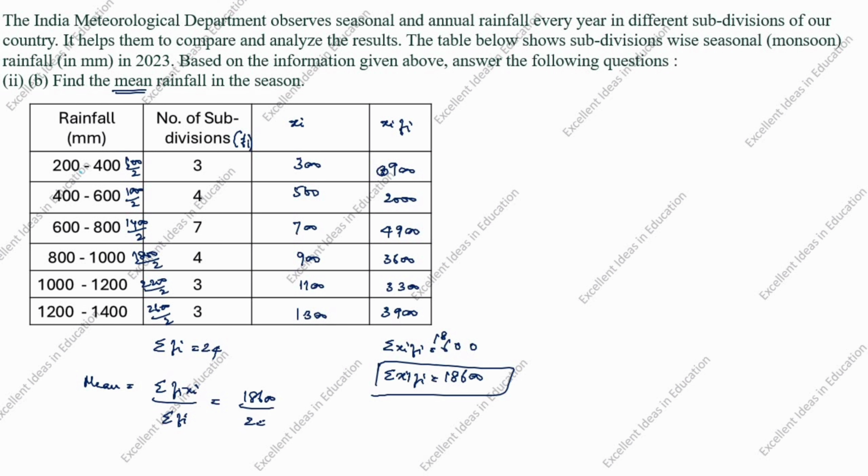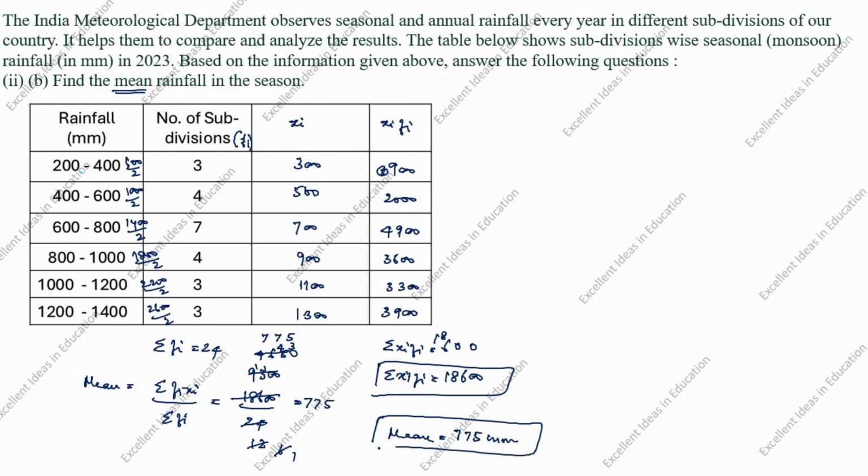Equal to 18,600 divided by 24. 2 table we will cancel. 12, 9 2s are 18, 300. Again 2 table, 6. 4 2s are 8, 6 2s are 12, 5 2s are 10, 0. 1 six is 6, 7 sixes are 42, 4; 7 sixes are 42, 3 is balance, 6 fives are 30. So 775. So mean is equal to 775 mm. This is the answer.